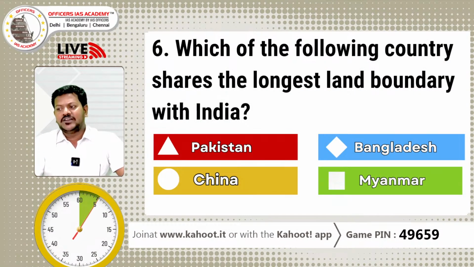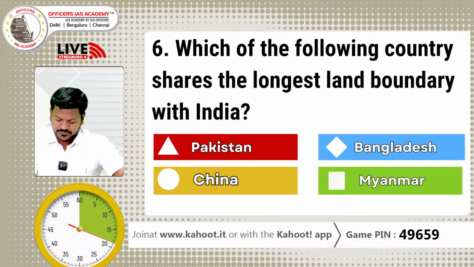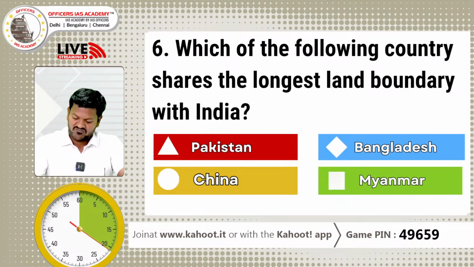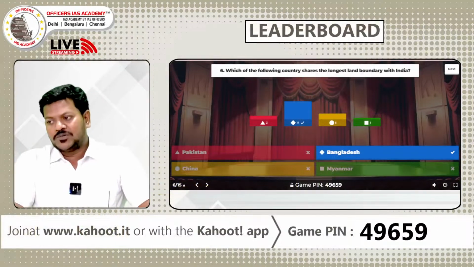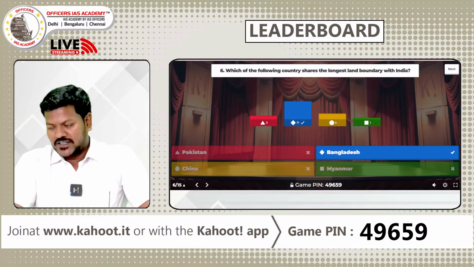So which of the following countries shares the longest land boundary with India? Option A, Pakistan. Option B, Bangladesh. Option C, China. Option D, Myanmar. So you have 30 seconds for this. So 10 more seconds. So the right answer is option B, Bangladesh.